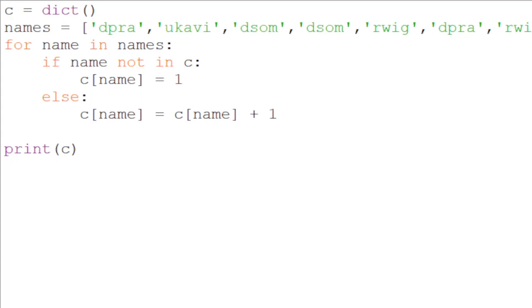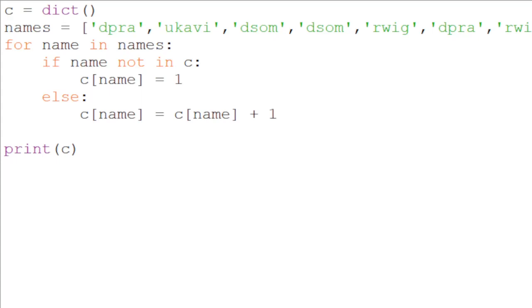Then if name not in C, where C is a newly created dictionary, in other words, whenever we find a new name, we create the entry C[name] = 1. Otherwise, if we found that name earlier, then we increase the value by 1: C[name] = C[name] + 1.